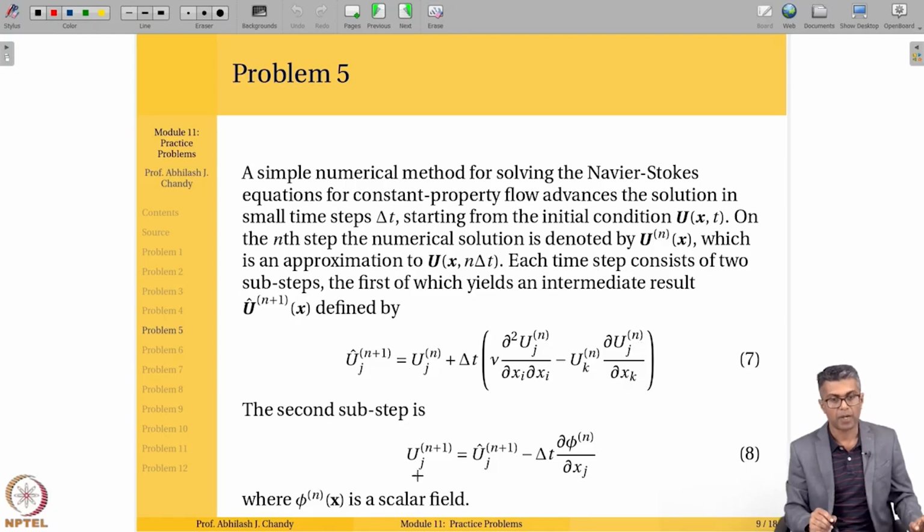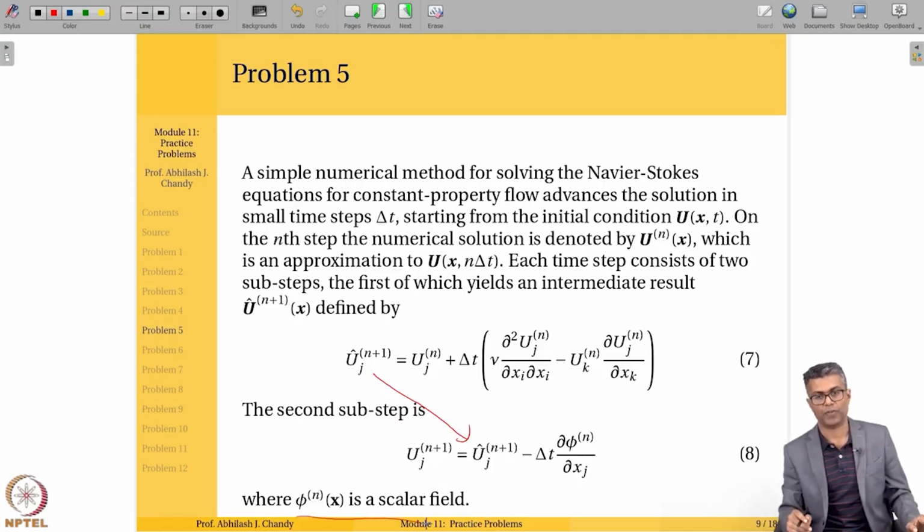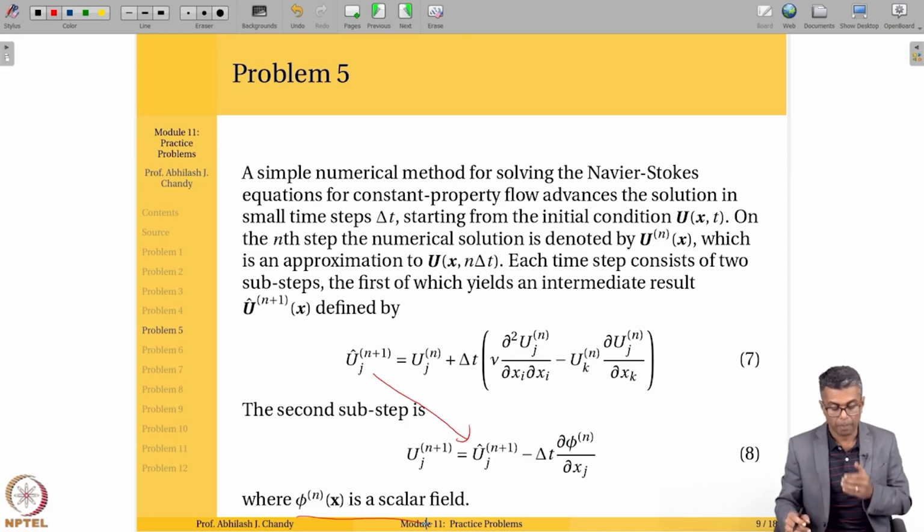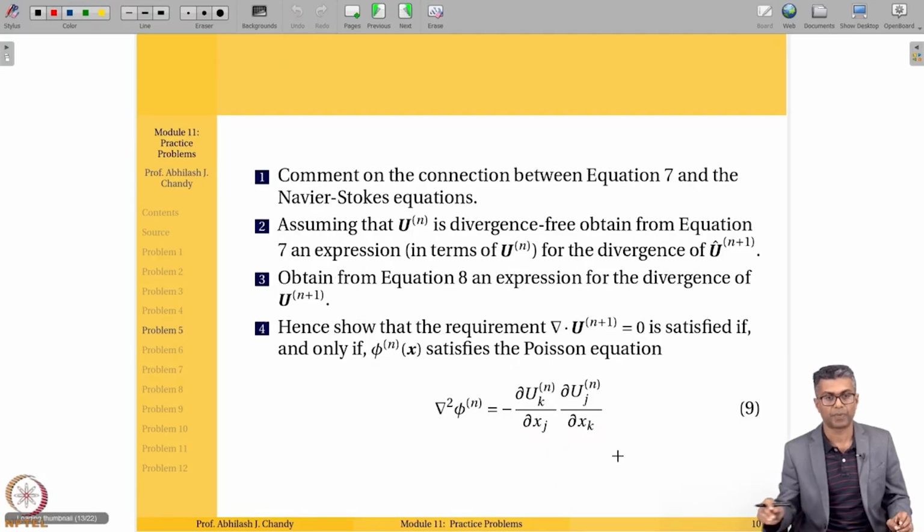The second substep is uj n plus 1 is equal to the u hat that comes from here, minus delta t del xj of phi of n, where phi is some kind of scalar field. This is your situation. You are trying to evaluate the velocity field at every time step, but it is evaluated in 2 sub-steps. This is the first sub-step, equation number 7, and this is the second sub-step, equation number 8. What are the questions?